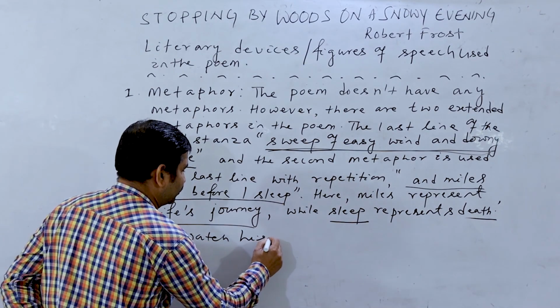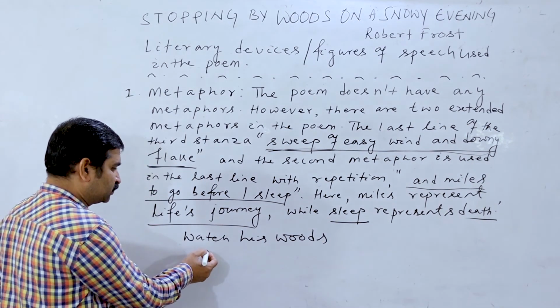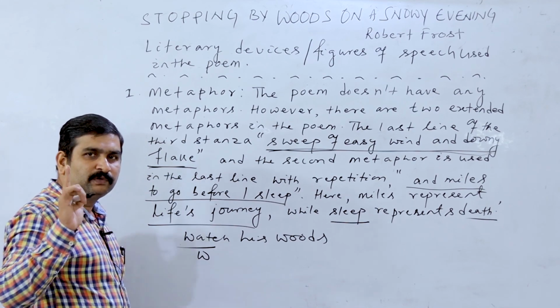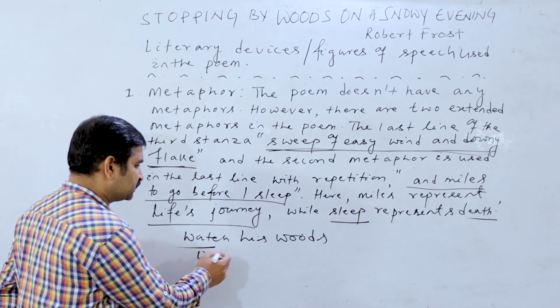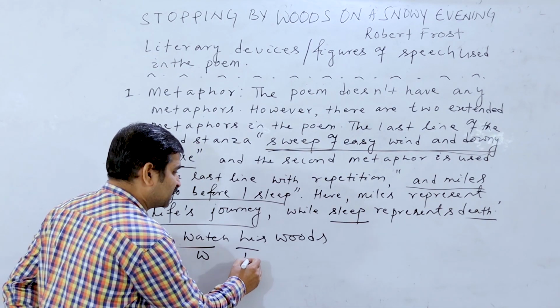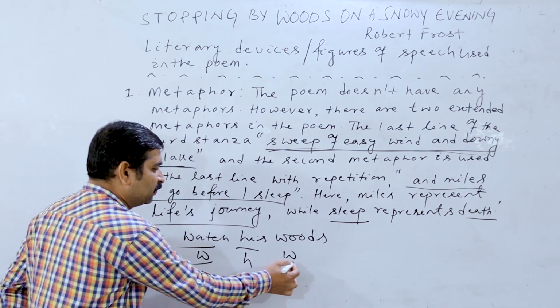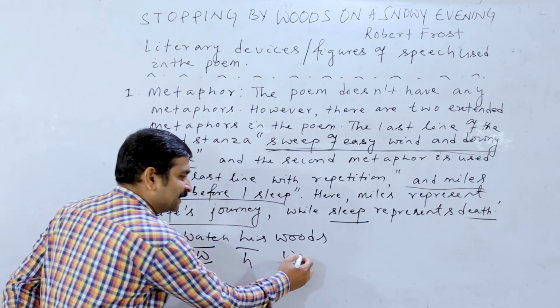Watch his woods. So look at the line sound first. Which sound? W sound. W sound represents what? W. This is again the sound of H coming, again W sound coming. Look at the sounds repeated. W sound is repeated. This is the consonant sound repeated to create music.